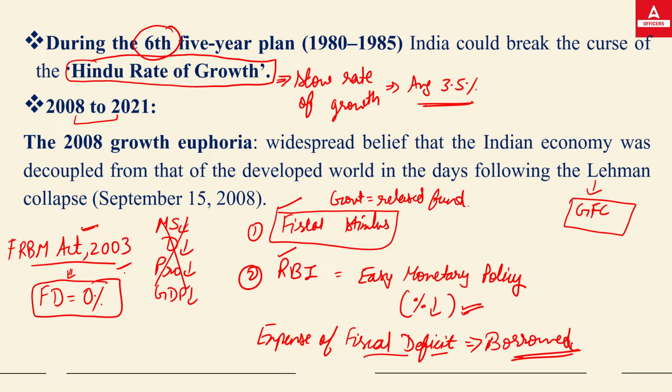Since then till now, the fiscal deficit has been out of order for the government of India.